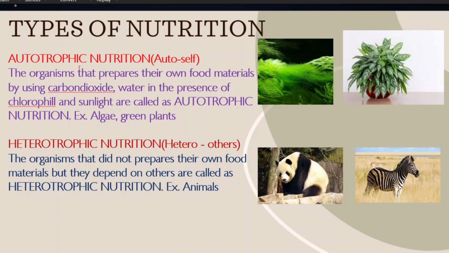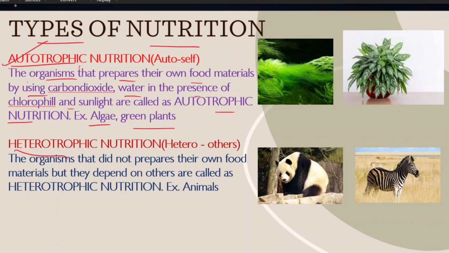Next, let us know the types in nutrition. Mainly there are two types in nutrition: autotrophic nutrition and heterotrophic nutrition. What is autotrophic nutrition? The organism that prepares its own food materials by using carbon dioxide and water in the presence of chlorophyll and sunlight is called autotrophic nutrition.